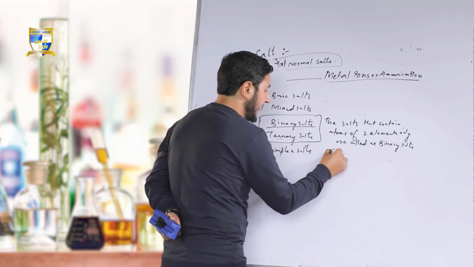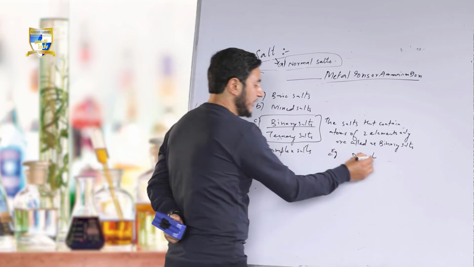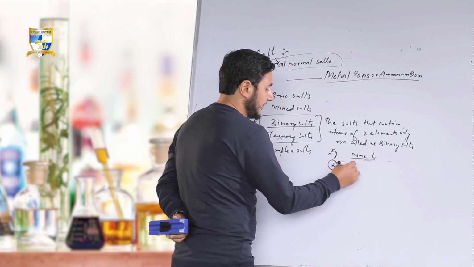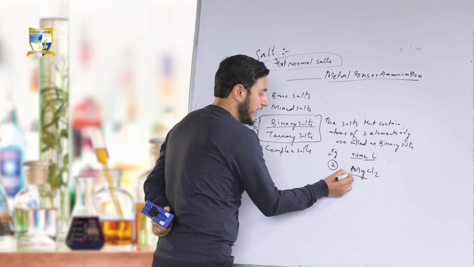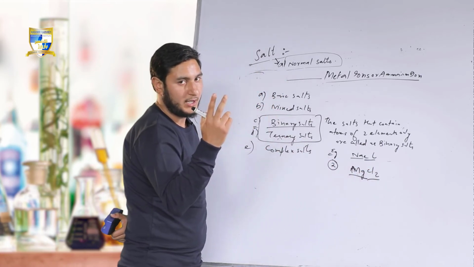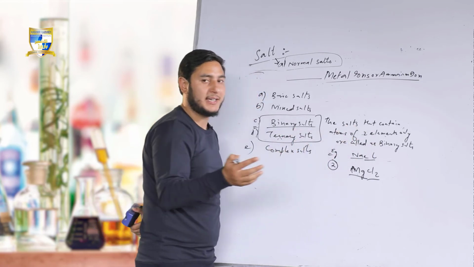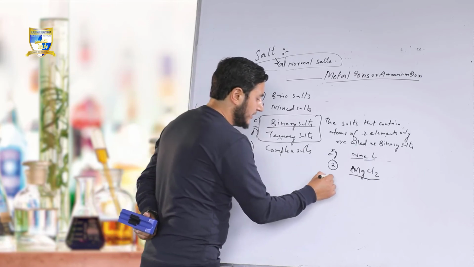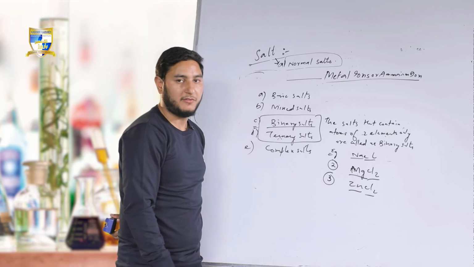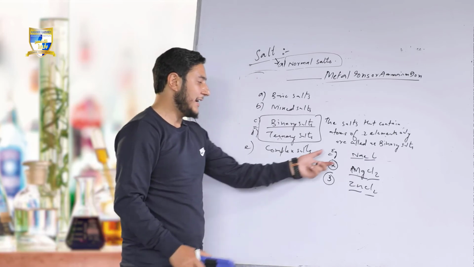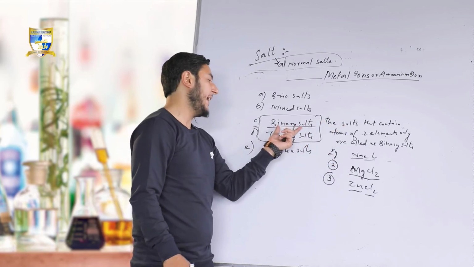Example, NaCl. The first element being sodium and the second element being chlorine. Another example, MgCl2: magnesium and chlorine, two elements only. Not atoms, two elements. Atoms can be as many as they have. ZnCl2, again zinc and chlorine. So the salts that contain atoms of two elements only are called binary salts.